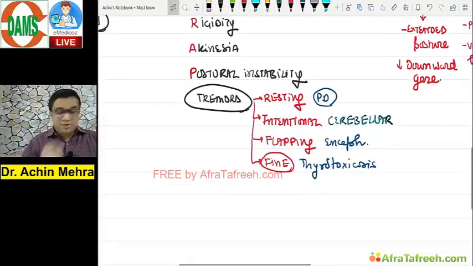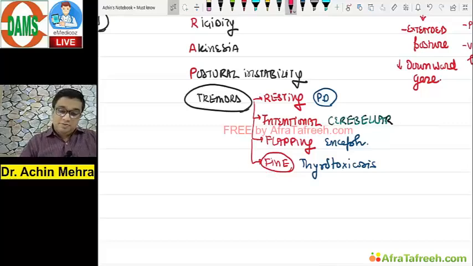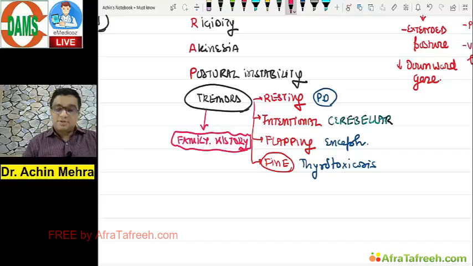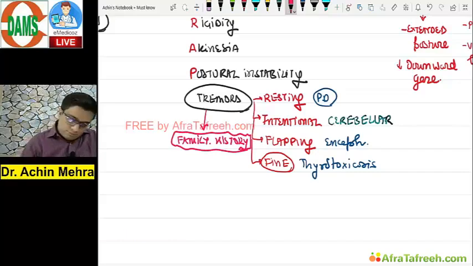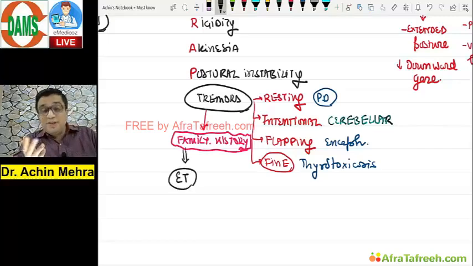Now can you tell me in the chat box if you're alert? There is one tremor which comes with a very strong family history. Family history is positive in which kind of tremor? Answer me fast. I want a quick answer on this. This is the rapid revision problem. It is your essential tremor, a topic that you should know.